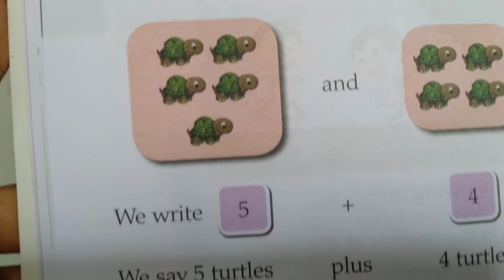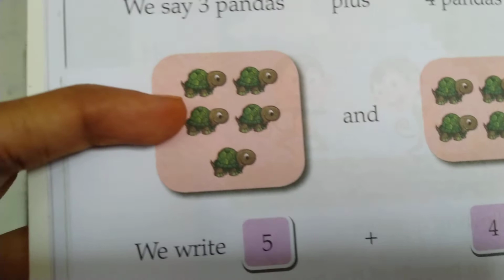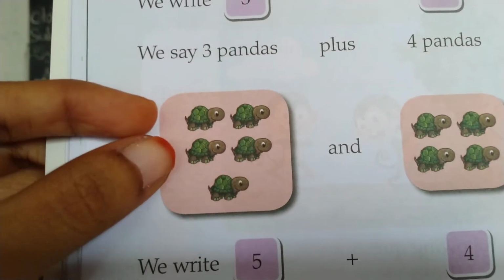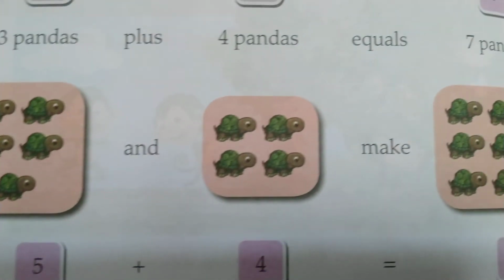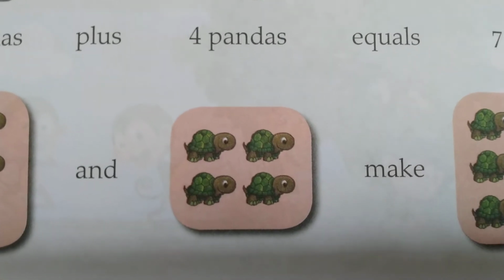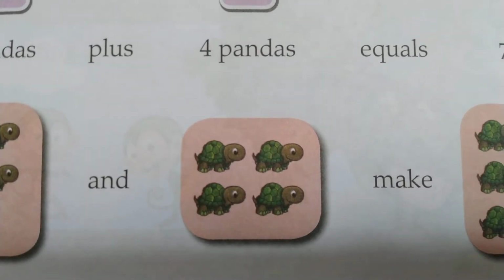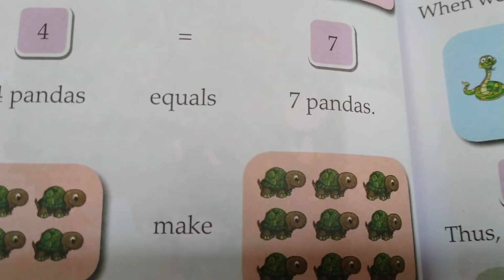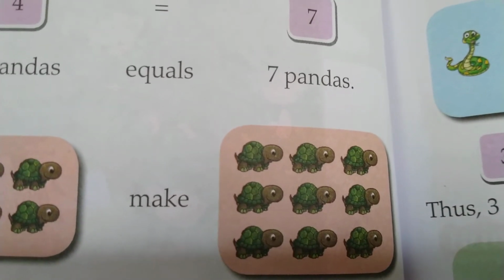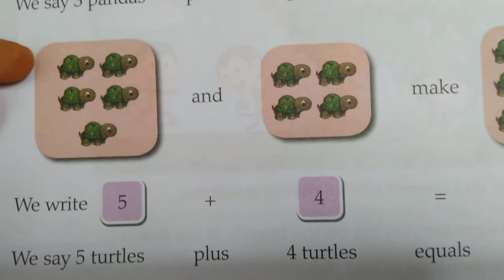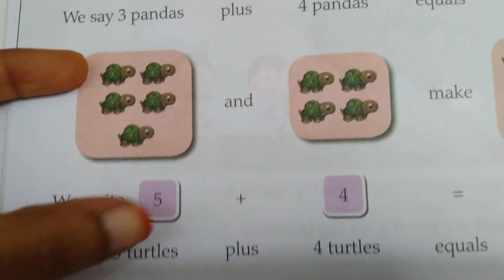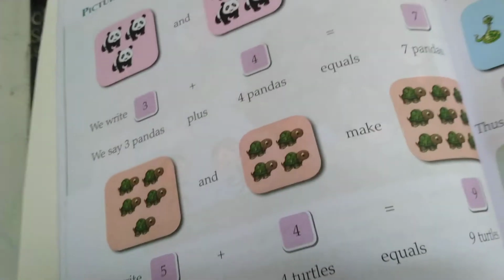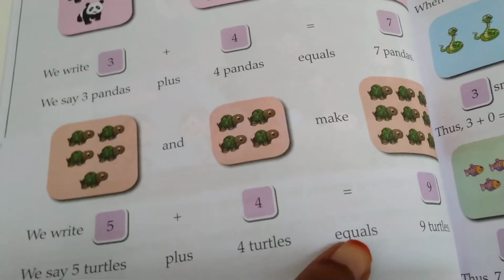In the same way, one more picture is there. First, how many turtles are there in this first picture? 5. If we add 4 turtles, it will make total 9. 1, 2, 3, 4, 5, 6, 7, 8, 9. That means we say 5 turtles plus 4 turtles equals 9 turtles.